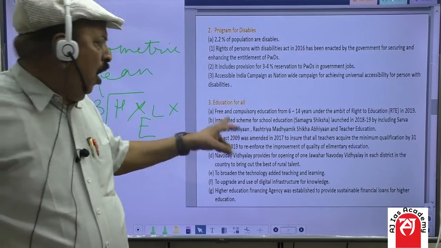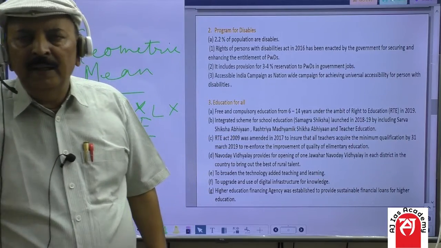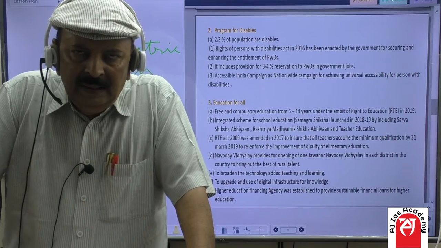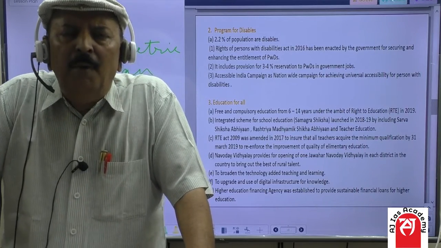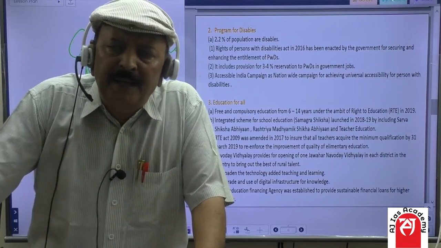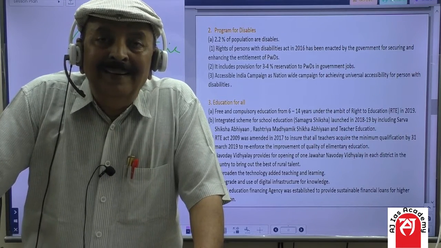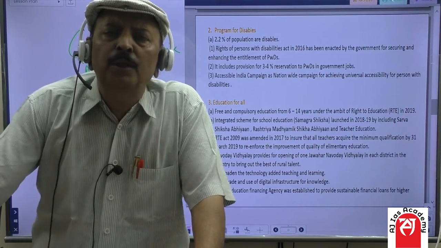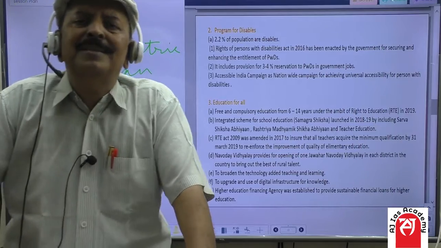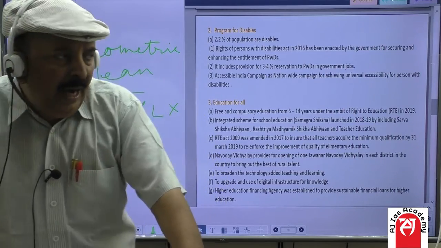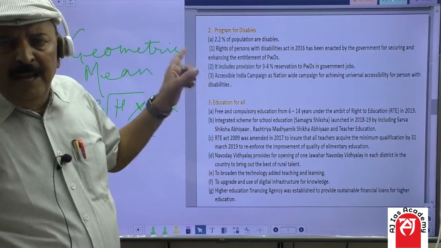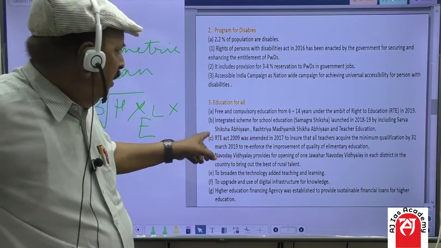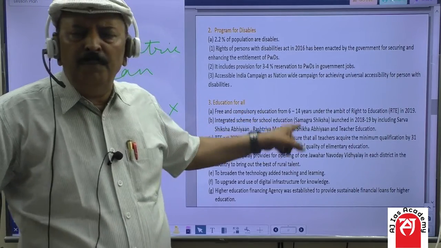Third is education for all. As you know, without education, no country can progress. And I have already told you that in a developed country, the literacy percent is about 99.9%. In our country, according to the 2011 census, it is about 70%, 71%. Now, the main plank of the government of India is education for all. What does this mean? Free and compulsory education from 6 to 14 years